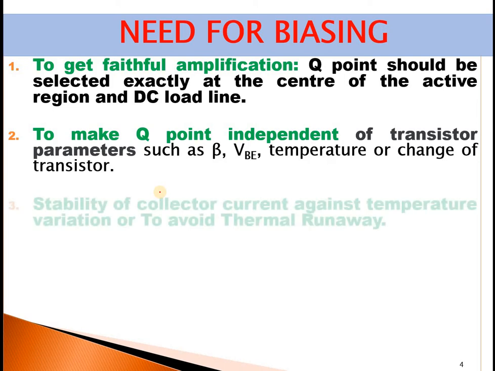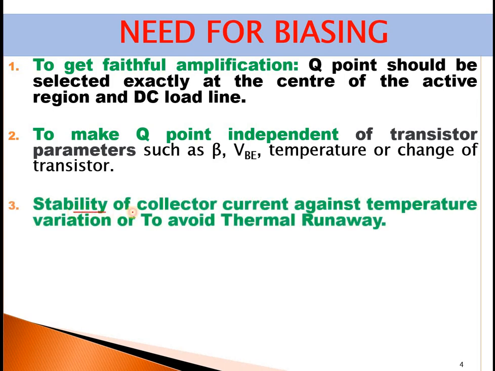Then coming to the third point, stability of collector current is very, very important. You know, the collector current IC is the sum of IC majority, majority meaning alpha, beta, gamma, plus IC minority.